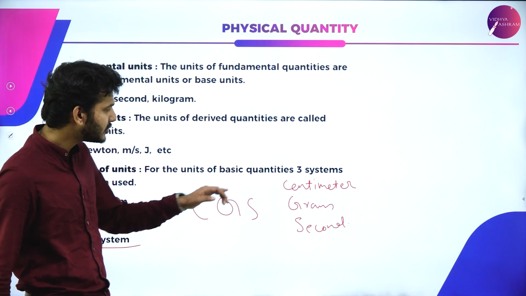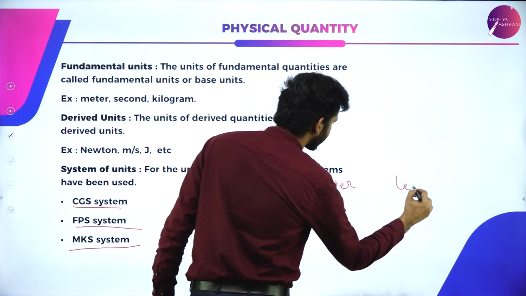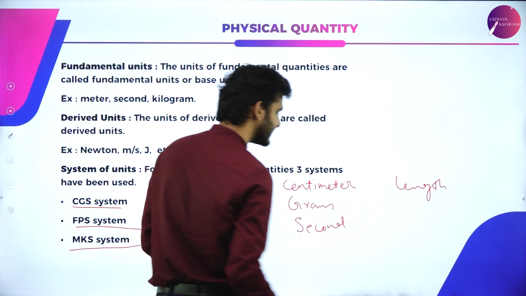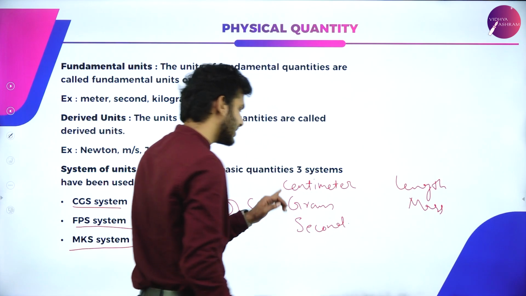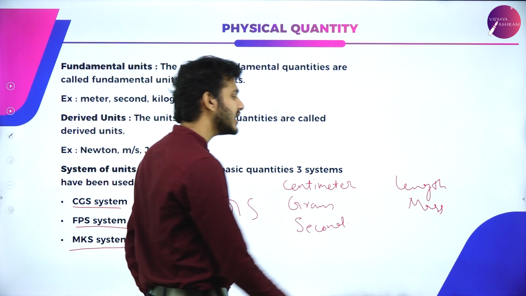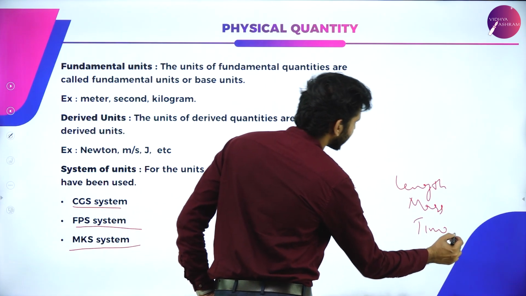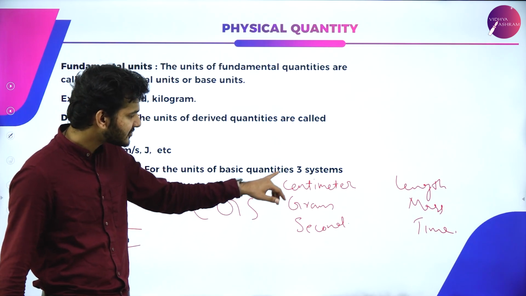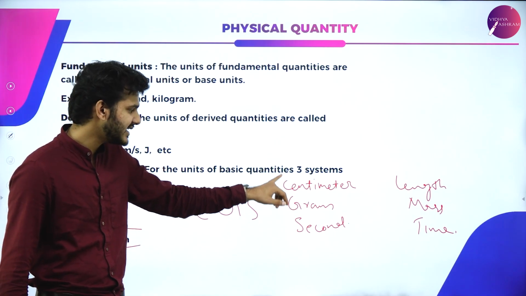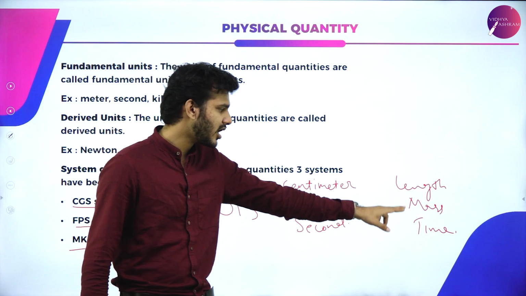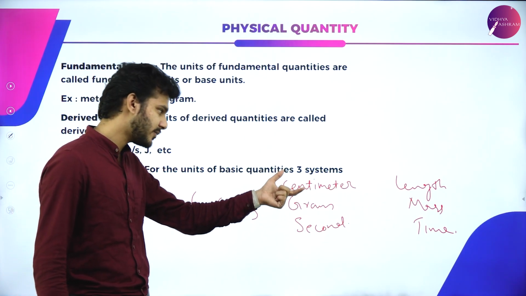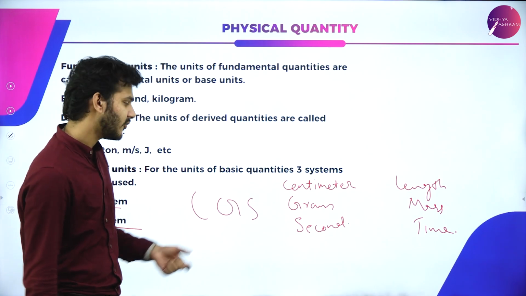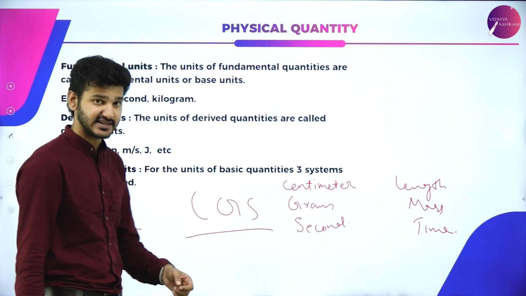That is, people used to measure length using centimeter, mass using gram and time using seconds. So just because people were using this system, that is CGS, length and mass and time were measured using centimeter, gram and second, the people who used this particular system were known as CGS system users.